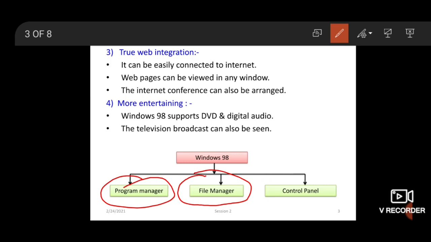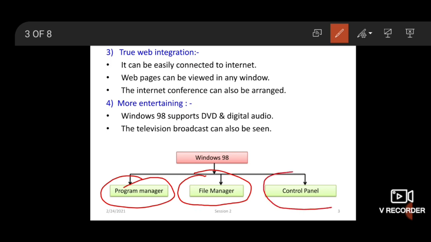That is the shortcut for every command. So this file manager organizes files and directories, starts applications by clicking on an application icon, and also changes the drive. These are the functions of file manager.